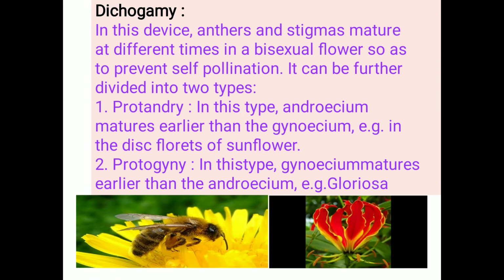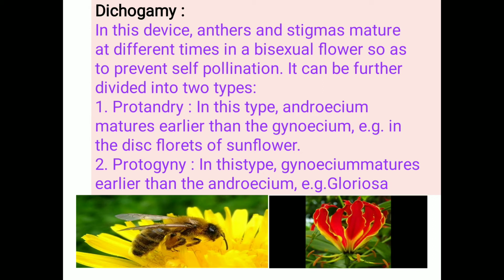Next, the outbreeding device is dichogamy. Di means two, gamous means period of maturation. In this device, anther and stigma mature at different times in a bisexual flower so as to prevent self-pollination.